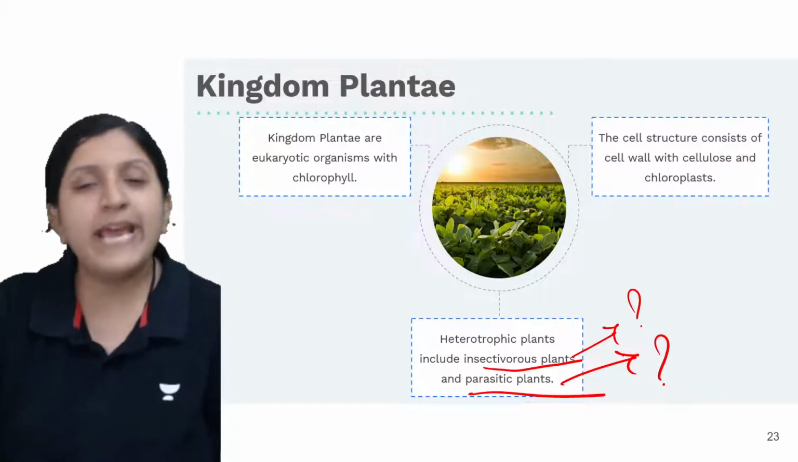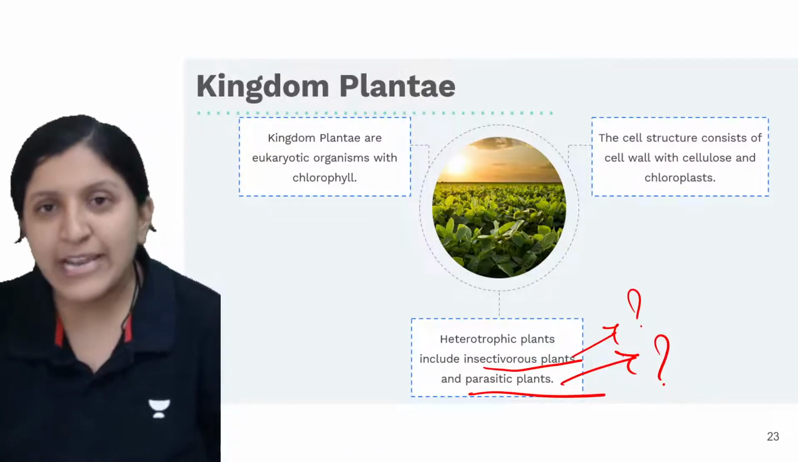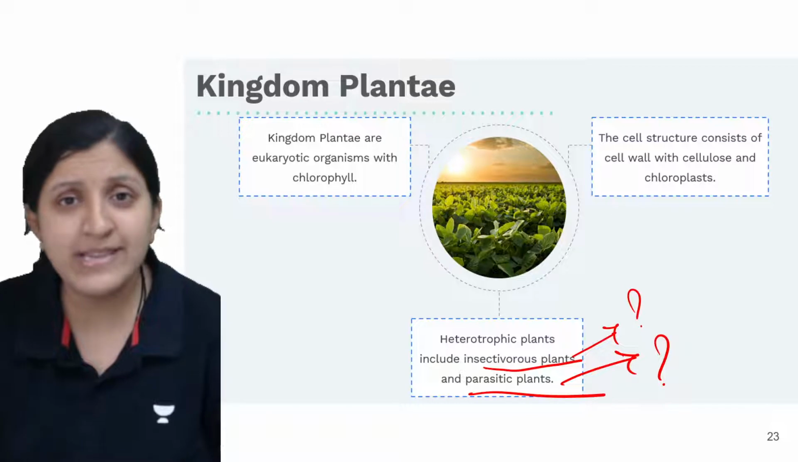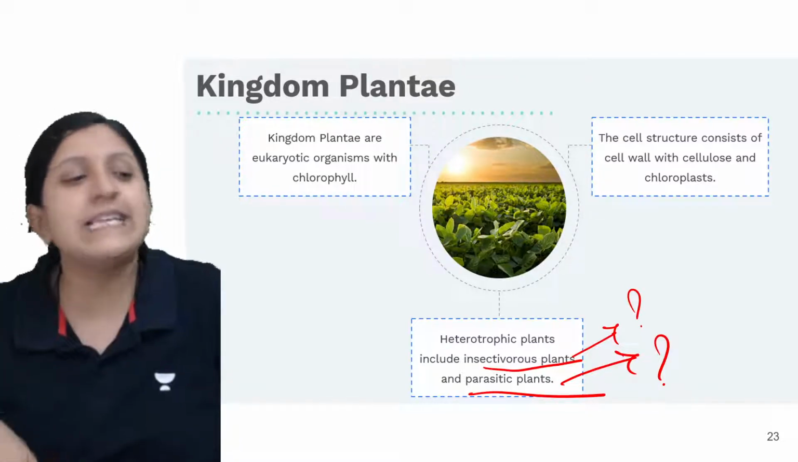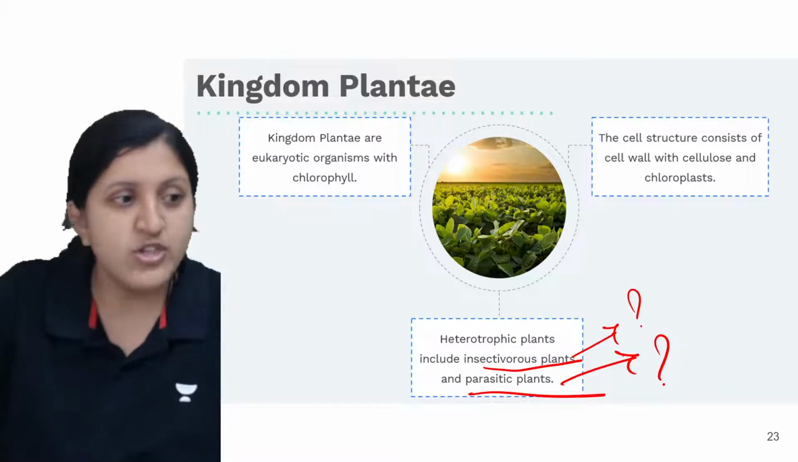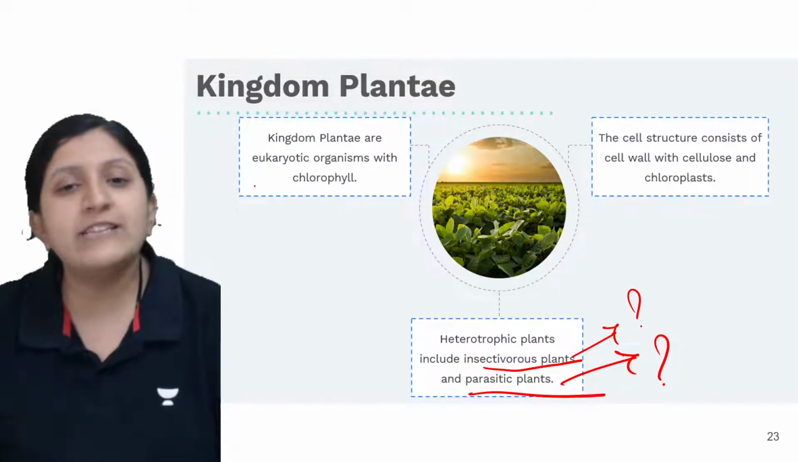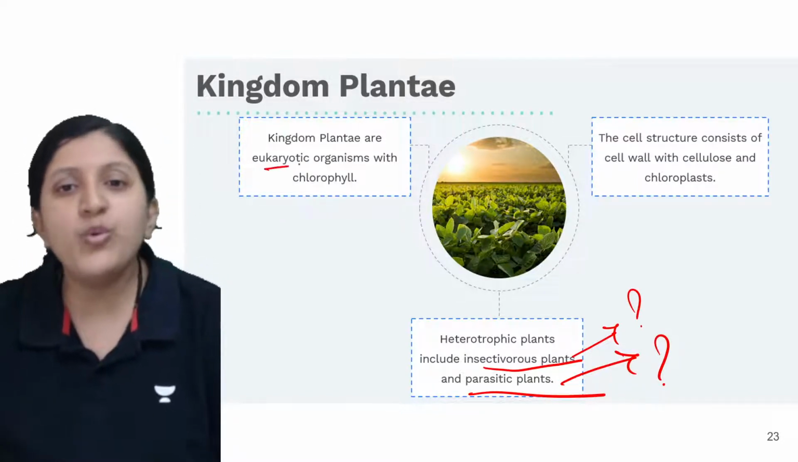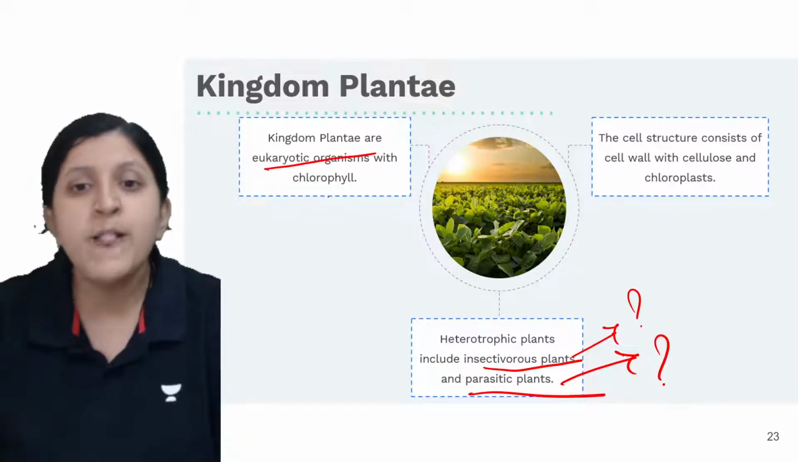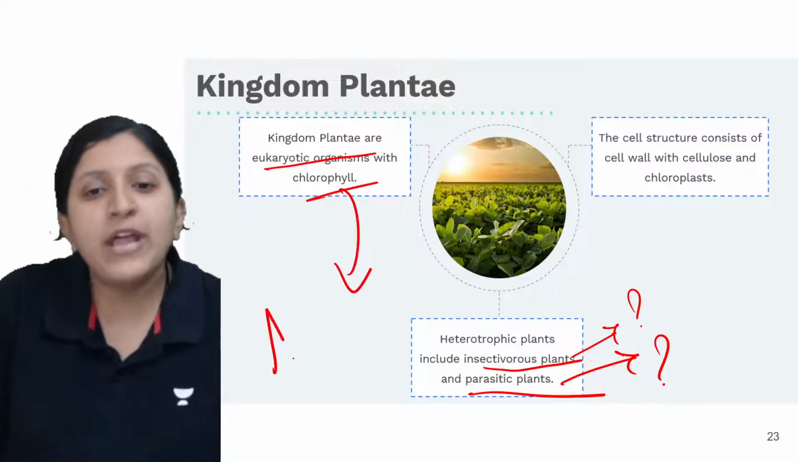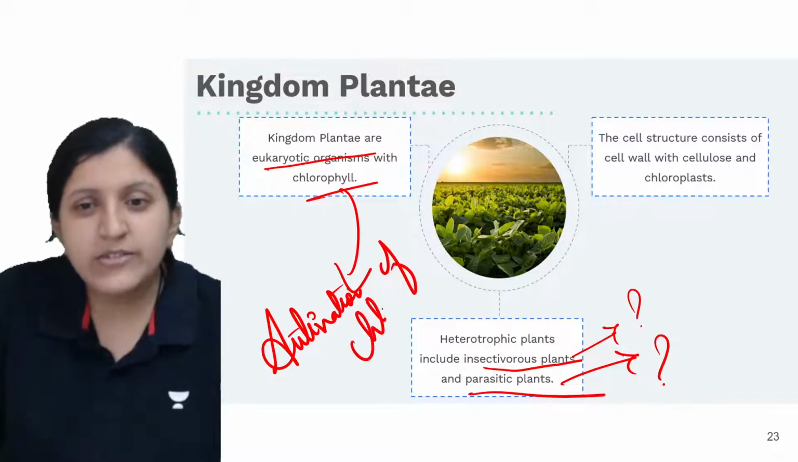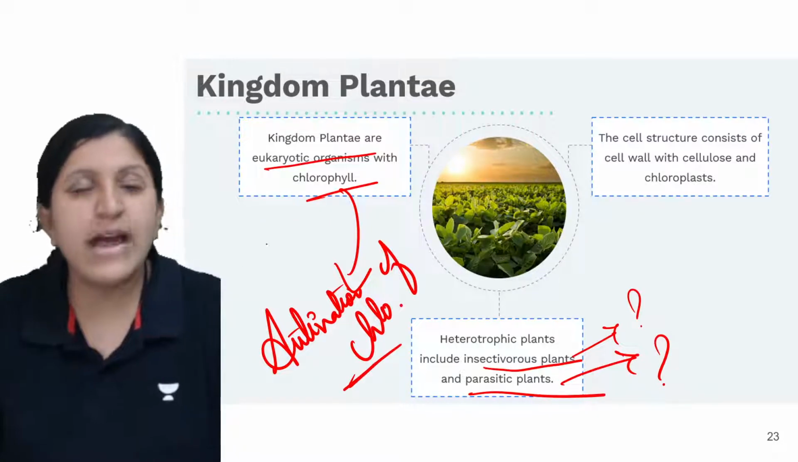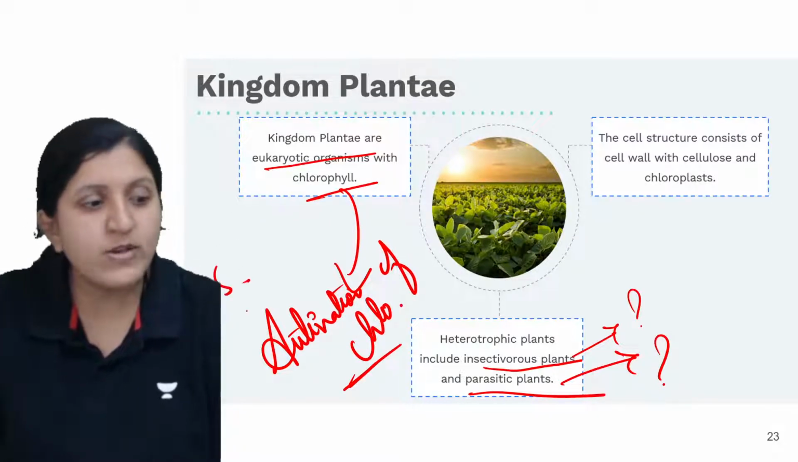In rare cases we say that plants are heterotrophic, but yes, they do exist. The heterotrophic plants take the nourishment from others. Other than that, the kingdom Plantae are, as usual, eukaryotic organisms with chlorophyll, where you can see activation of chlorophyll is done, right? So activation of chlorophyll is done in the photosynthesis process.